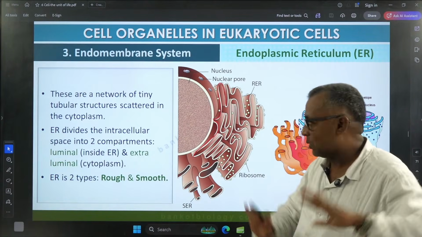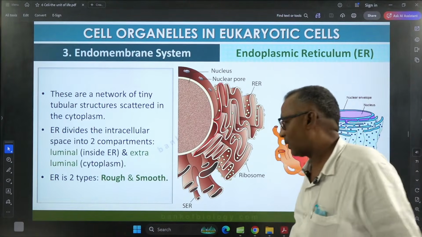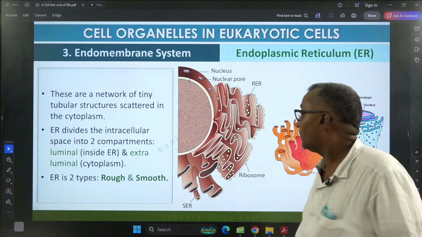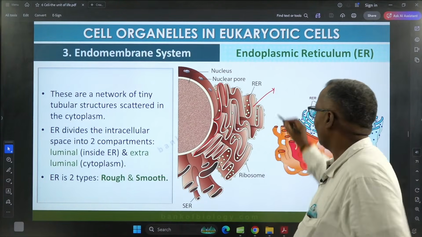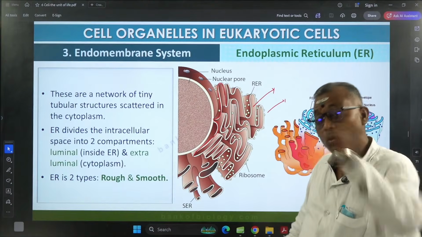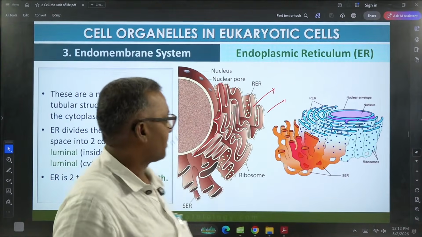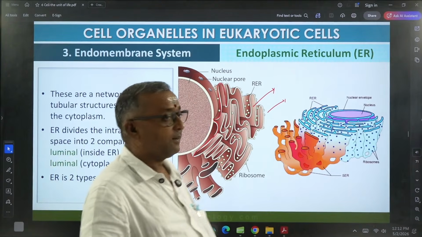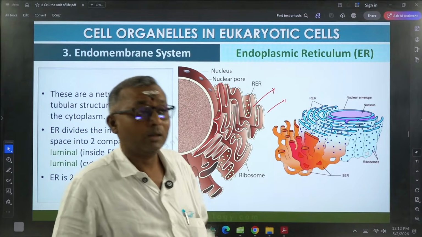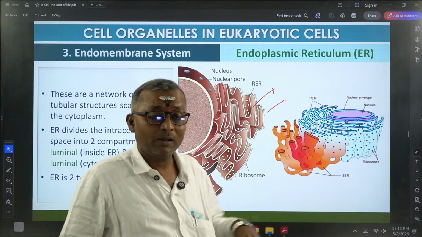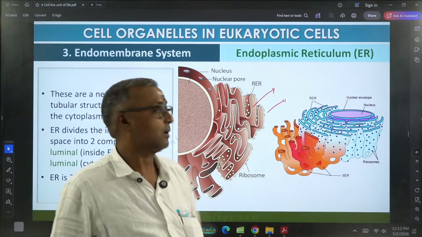it divides the total cytoplasm into two distinct compartments, like intraluminal, that is inside the endoplasmic reticulum, and extraluminal, that is outside the endoplasmic reticulum. Understood? There are two compartments in the cells, and apart from that, this endoplasmic reticulum is again of two kinds, on the basis of whether their surface is studded, means attached, with ribosomes or not.